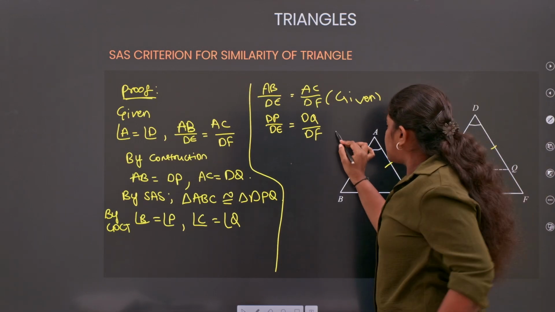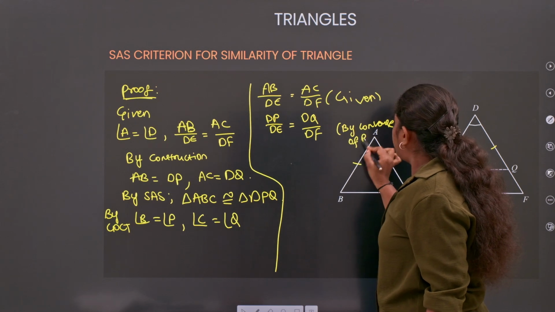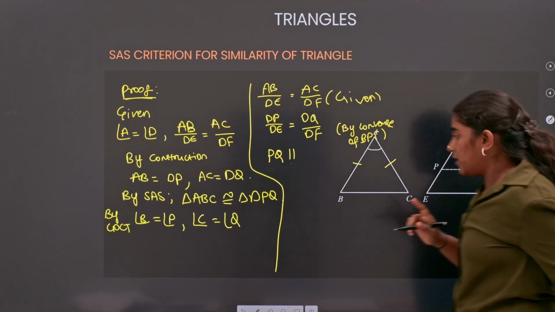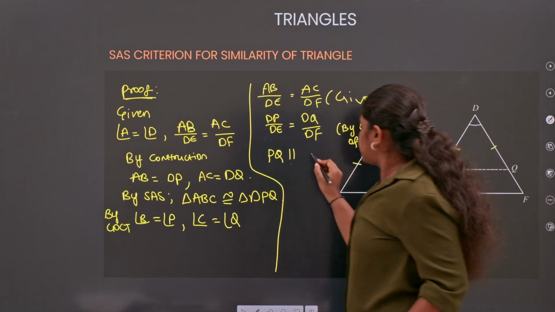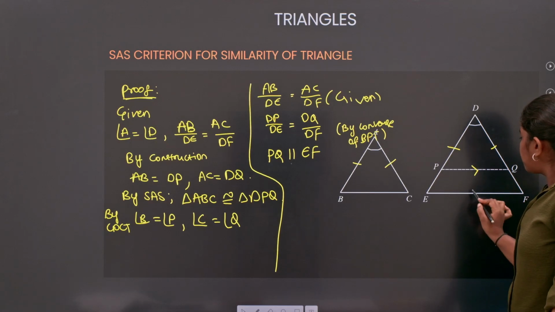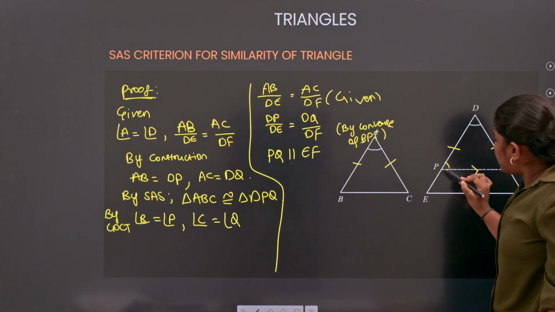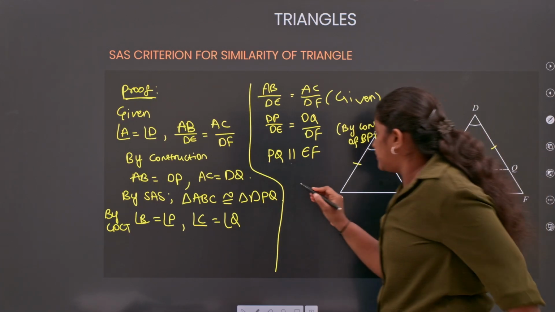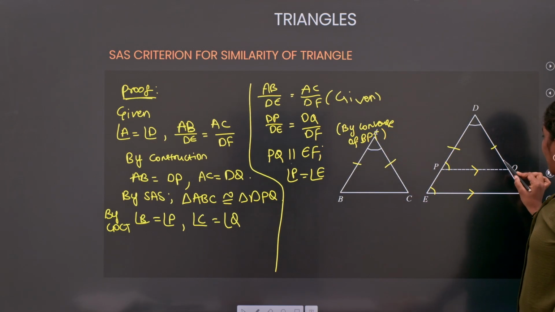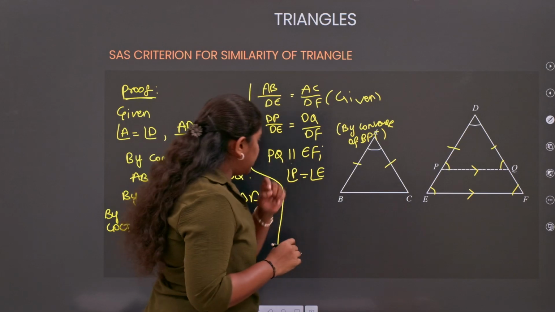So by the converse of BPT, we can write that PQ is parallel to EF. Understood everyone? Now as PQ is parallel to EF, DE becomes the transversal, so angle P equals angle E, and angle Q equals angle F.